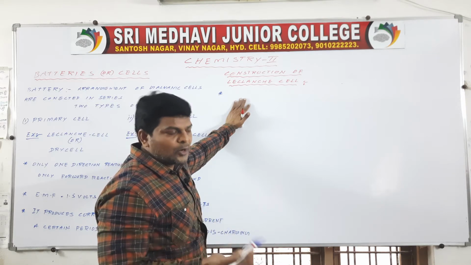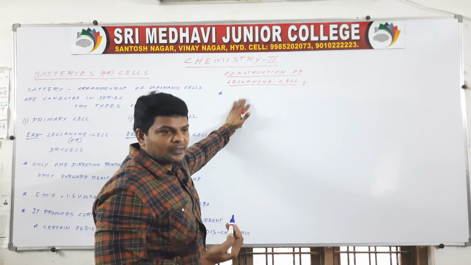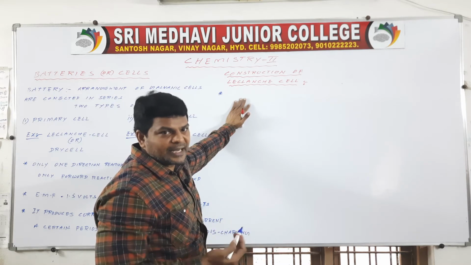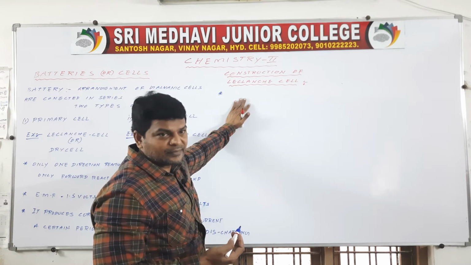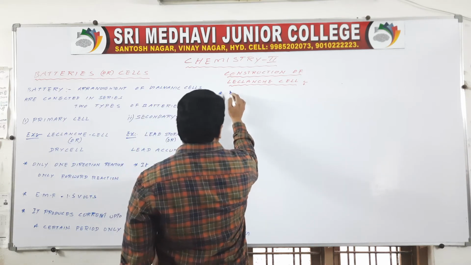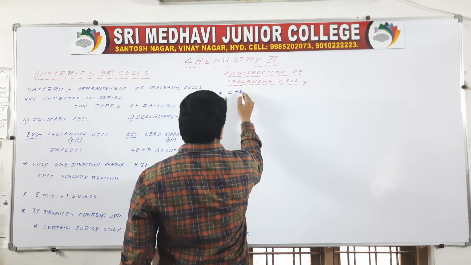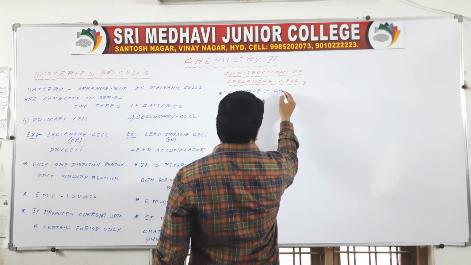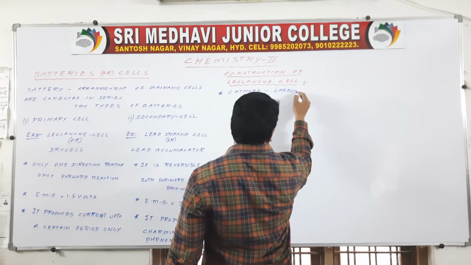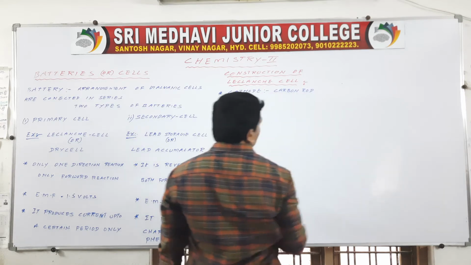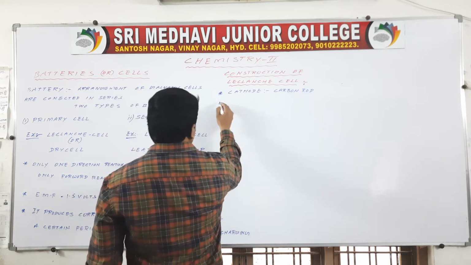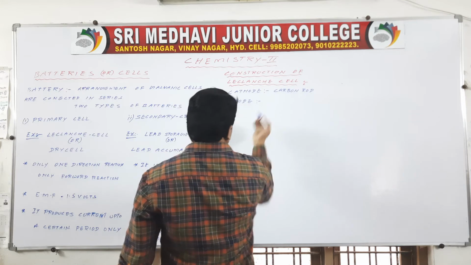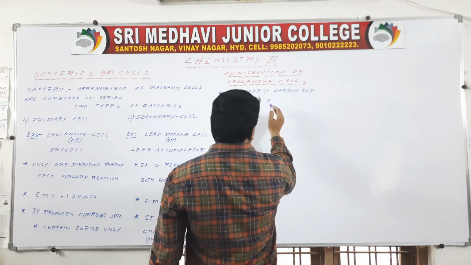Carbon powder plus MnO2 and 20% NH4Cl solution act as the electrolyte. Here you have to know: the carbon rod acts as the cathode, and the anode is amalgamated zinc.